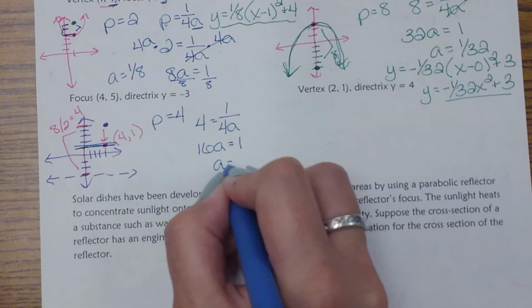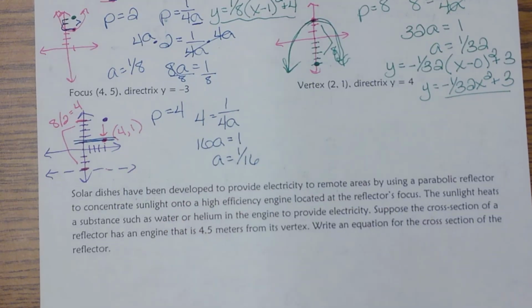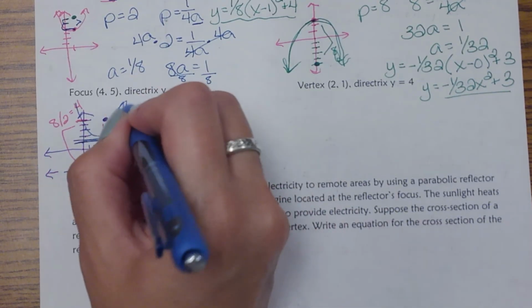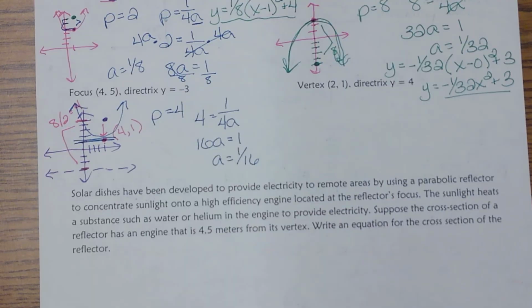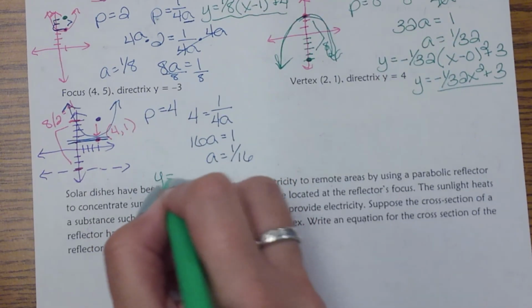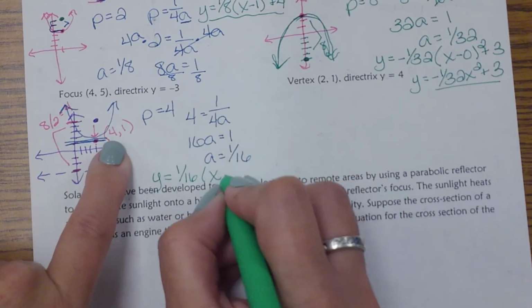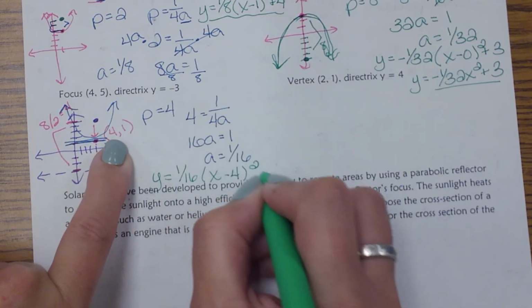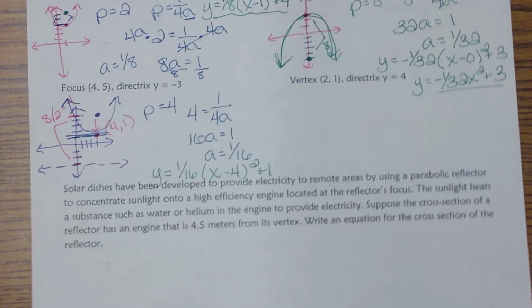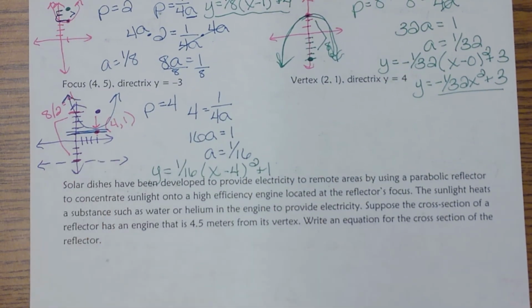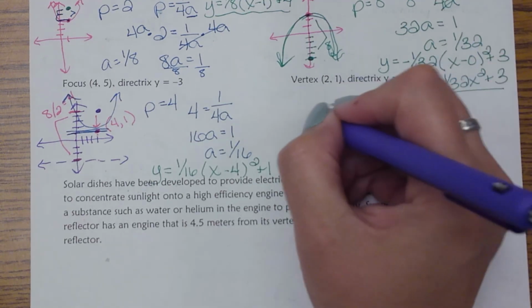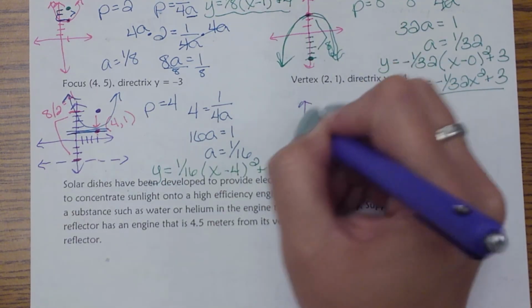And then divide by 16. So I get a equals 1/16. And realize, because the focus was right there, it is going up on that graph. So when I write my equation, I have y equals 1/16 (x minus 4) squared plus 1, and remember this is the vertex I just found. So that one, you had to find the vertex and realize it is in the middle of your focus and your directrix.